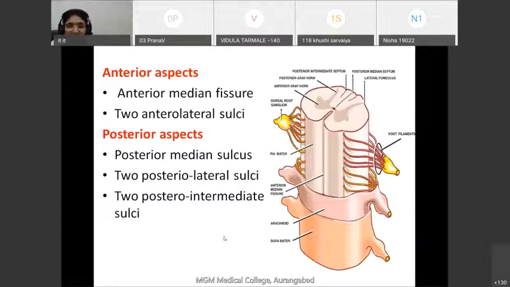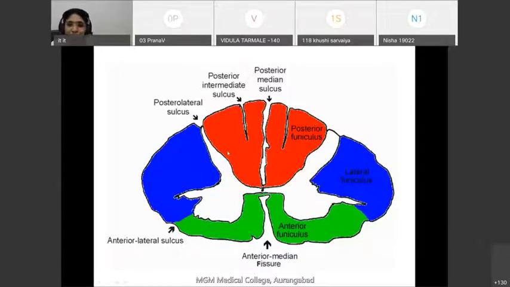Let us see all these sulci again. This is the cross section of spinal cord. This is the anterior aspect and this is the posterior aspect. This is the deep anterior median fissure, a deep cleft, through which the anterior spinal artery runs. Then this is the posterior median sulcus, through which a septum made up of neuroglial tissue enters the substance of spinal cord to a variable extent.